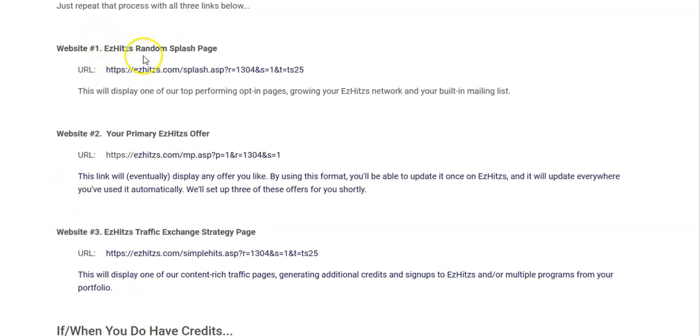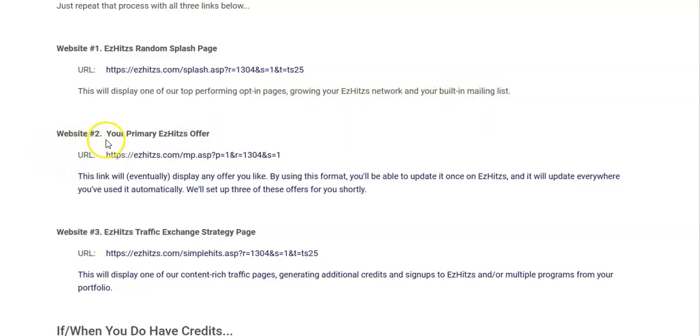So this is going to be your first link. It's going to be your Easy Hits random splash page link. It's going to look something like this, except it'll have your Easy Hits user ID in here instead of mine. And this will display one of our top performing opt-in pages, growing your Easy Hits network and your built-in mailing list all at the same time.